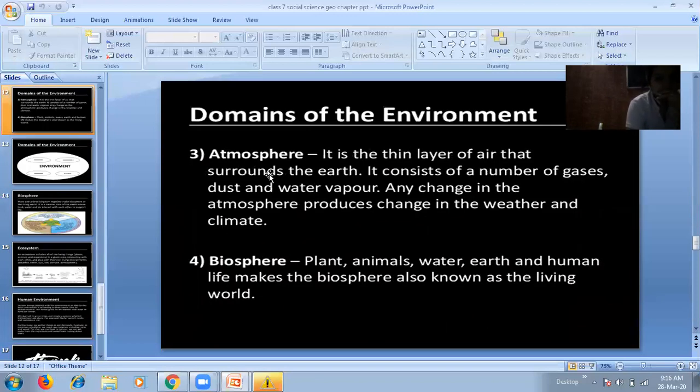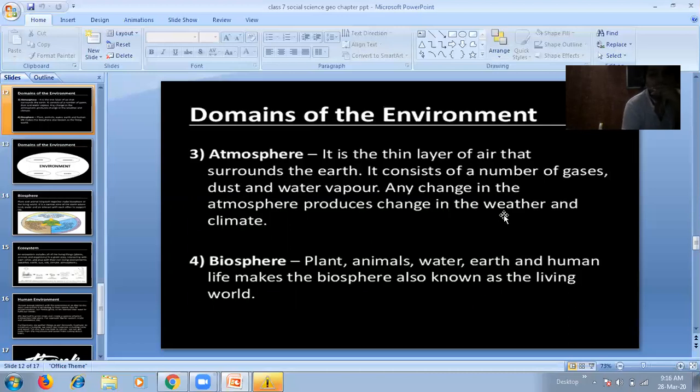What do you mean by atmosphere? Atmosphere is the thin layer of air that surrounds the earth. It consists of a number of gases, dust, and water vapor. Any change in the atmosphere produces change in the weather and climate. So, I think now you will understand what we mean by atmosphere. It is a thin layer of air consisting of different types of gases, dust, and water vapor.